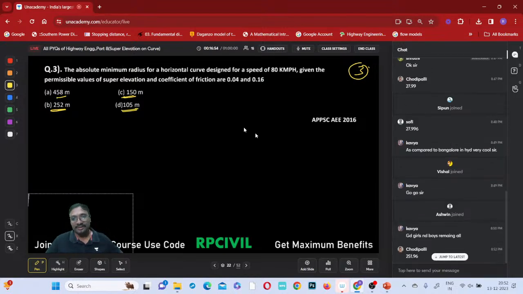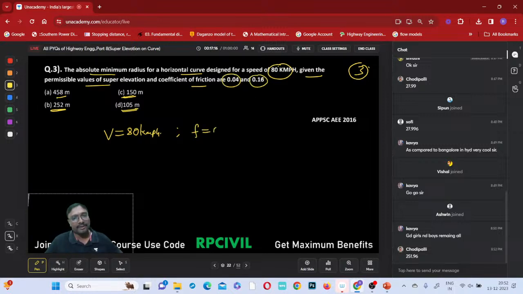Right. So, what is the concept 251/96? Yes, correct. The absolute minimum radius for a horizontal curve designed for a speed of 80 kmph. What is the capital V given? Capital V is nothing but your 80 kmph. Given the permissible values of the super elevation and friction are 0.04 and this. So, what is the permissible value of the super elevation? F equal to 0.16. And what is the super elevation equal to? Super elevation equal to 0.04, right? So now what is it?